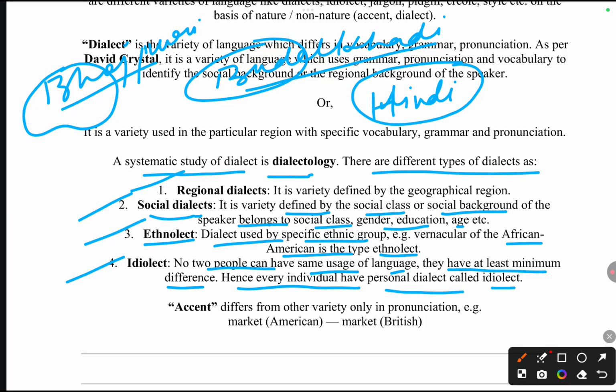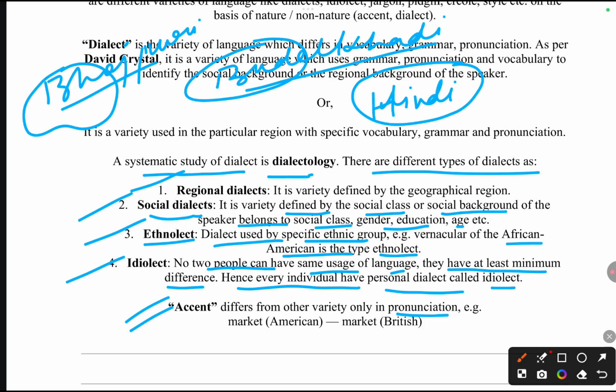Now coming to the basis of native and non-native speakers, we were discussing dialect. Now coming to accent. What is accent? You have to focus on only one thing: it differs in pronunciation. Accent means pronunciation. Whatever words we are using, they differ only in pronunciation. For example, a person who belongs to Britain will use a different pronunciation for a particular word, and a person who belongs to the US or other countries will use a different pronunciation for that word.